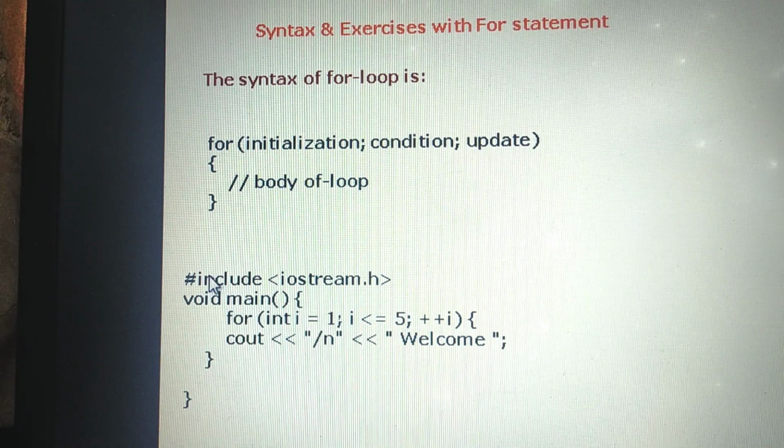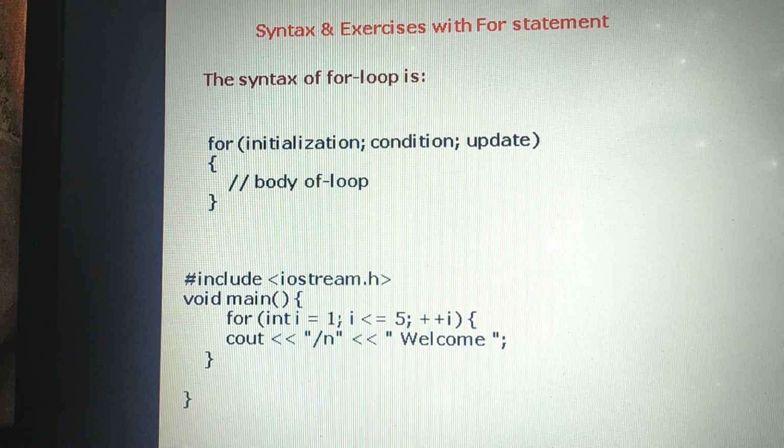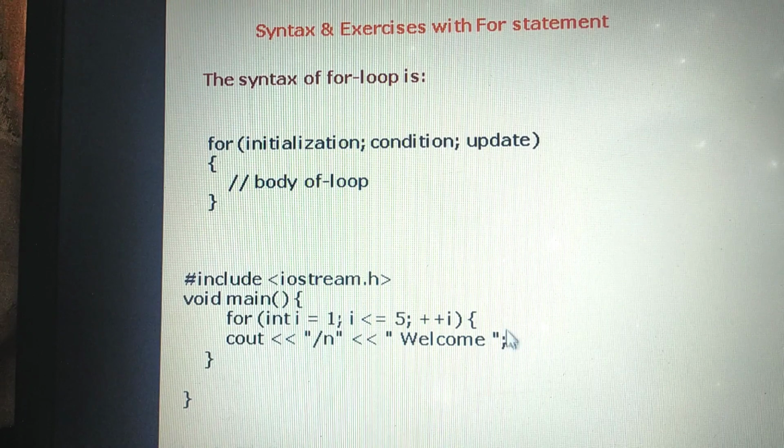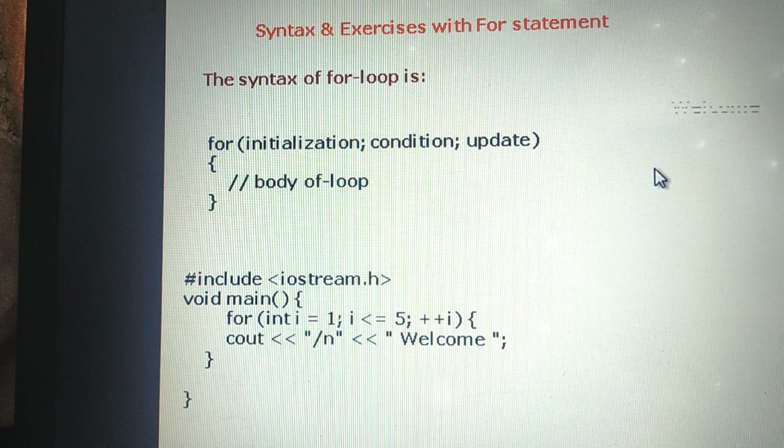First, what will we do here? First, initialization of the variable. Then, after checking, the condition is true, control will enter the body of the loop. This will execute first. Then one time welcome will print.